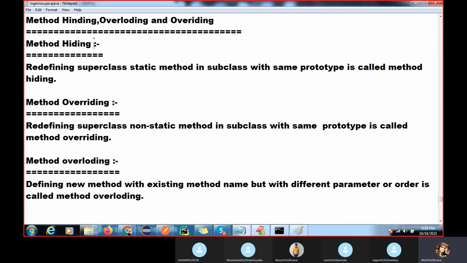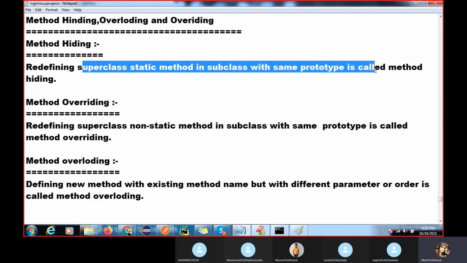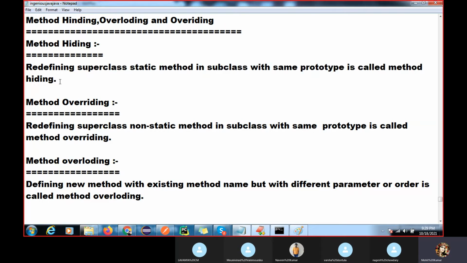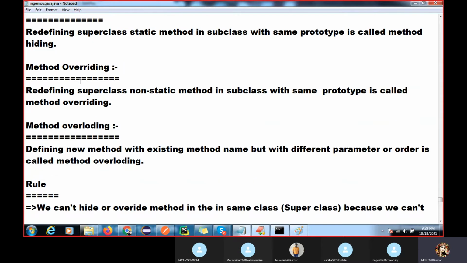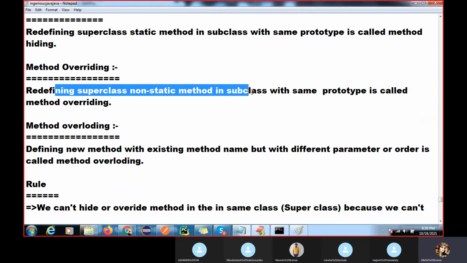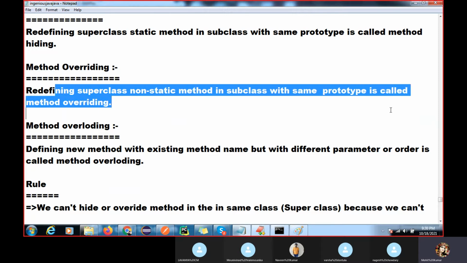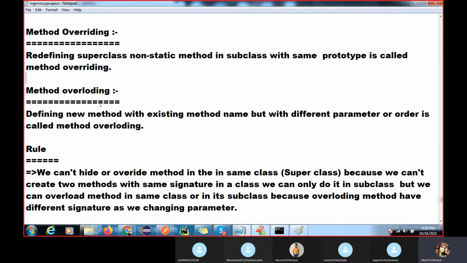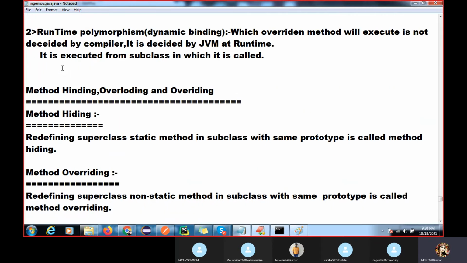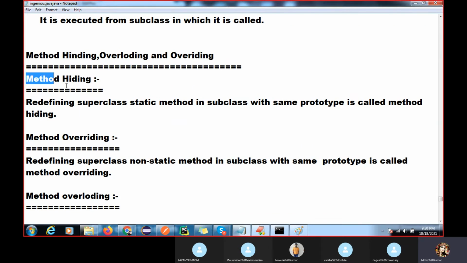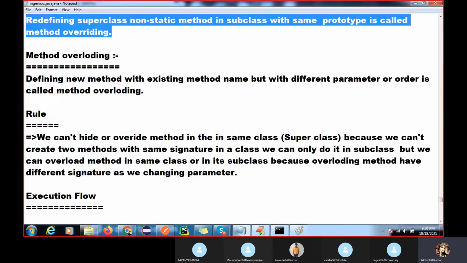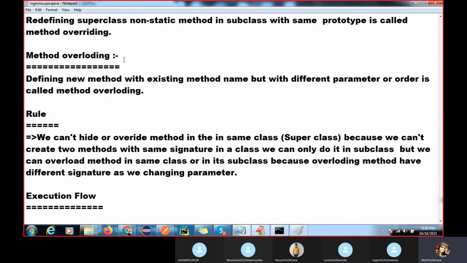What is method hiding? Redefining a superclass static method in a subclass with the same prototype is called method hiding. You can add here that we have a different implementation, and add it in your notes. What is method overriding? Redefining a superclass non-static method in a subclass with the same prototype is called method overriding. And what is overloading? I have given two codes here, for hiding and overriding, but I did not give method overloading, though I have explained it.